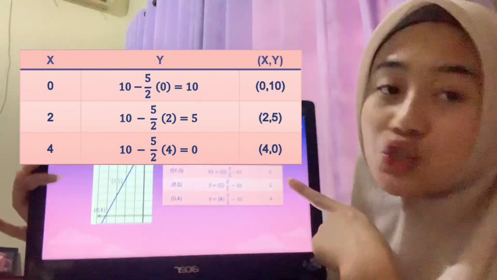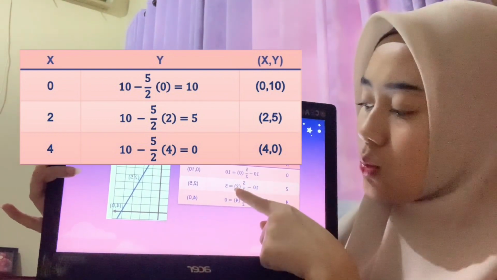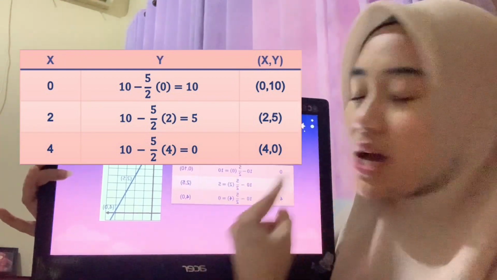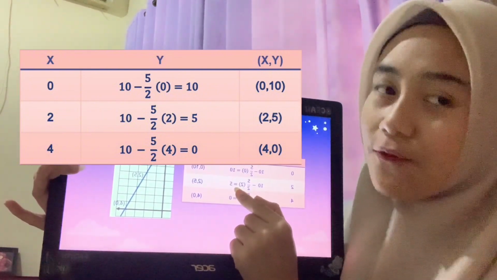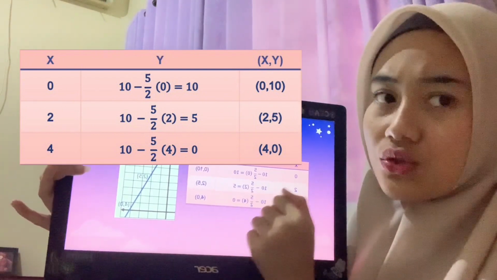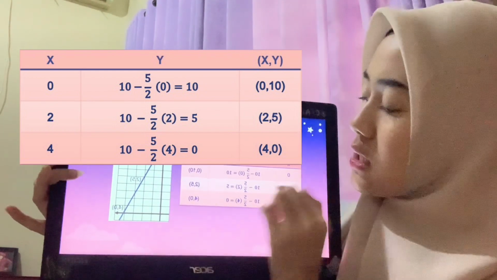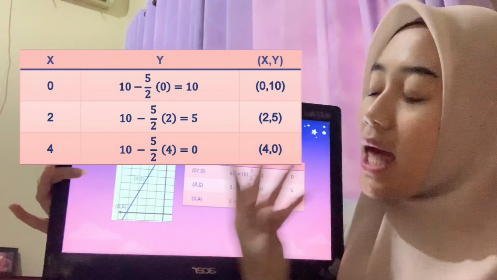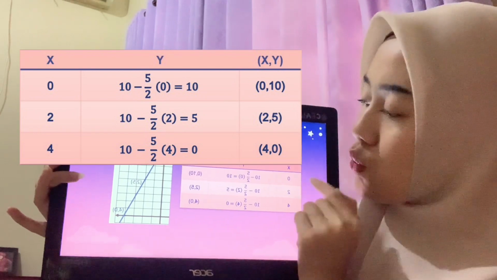If the x value is 2, we can substitute 2 for x. So the y value is 10 minus 5 divided by 2 times 2. Because this 2 can be divided by this 2, 2 divided by 2 is 1. So 5 times 1 is 5. So 10 minus 5 is 5. So the y value is 5. And the coordinate x, y in this coordinate is 2, 5.